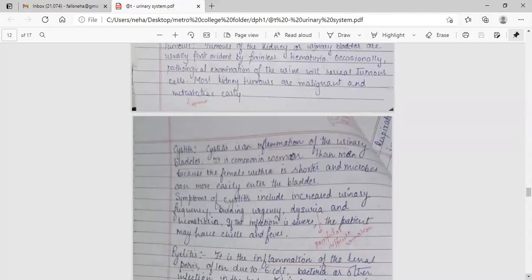Cystitis is an inflammation of the urinary bladder. It is more common in women than men because the female urethra is shorter and microbes can more easily enter the bladder. Symptoms of cystitis include increased urinary frequency, burning urgency, dysuria, and hematuria. If the infection is severe, the patient may have chills and fever.